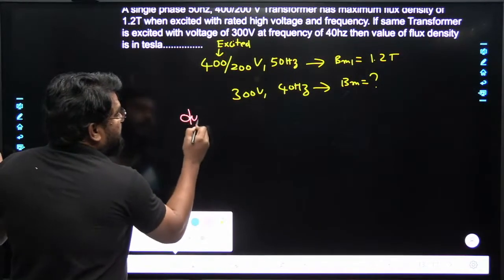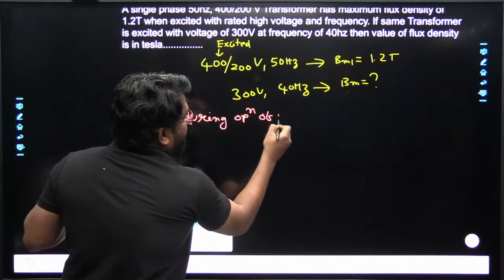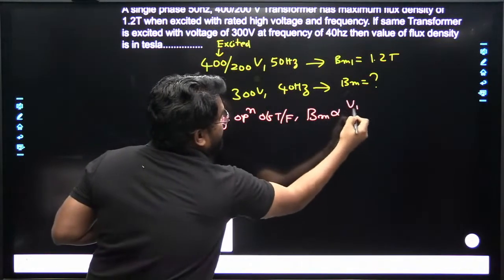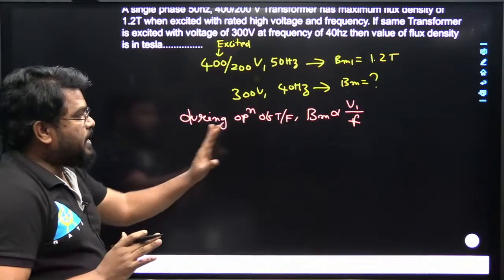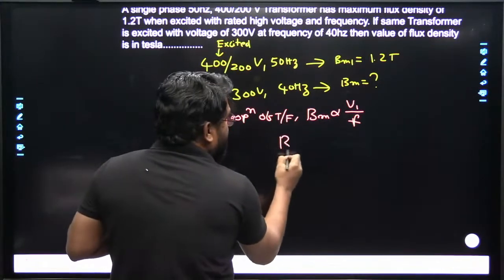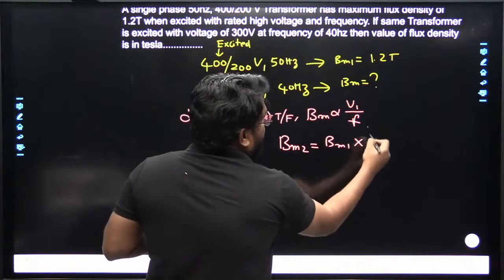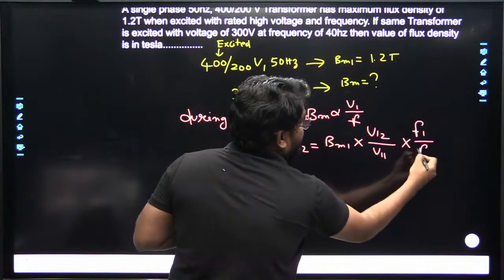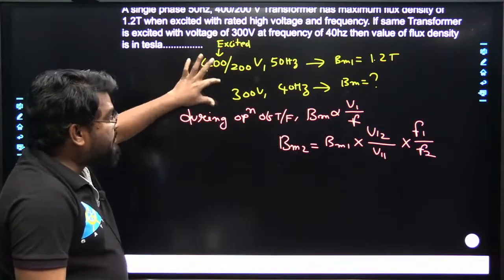During operation of the transformer, what will happen? B maximum is directly proportional to the V1 by F ratio. So by using this, what do we conclude? B maximum 2 is equal to B maximum 1 multiplied by V12 divided by V11 multiplied by F1 by F2. So now tell me what is the V12 here?